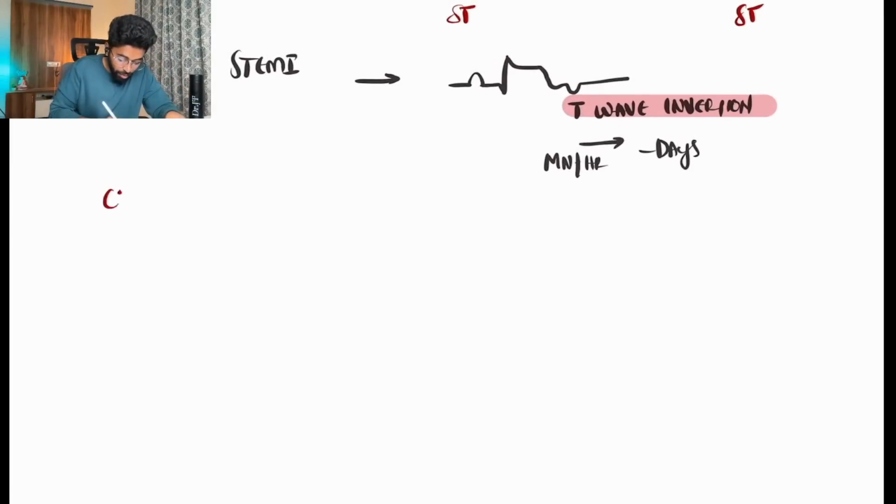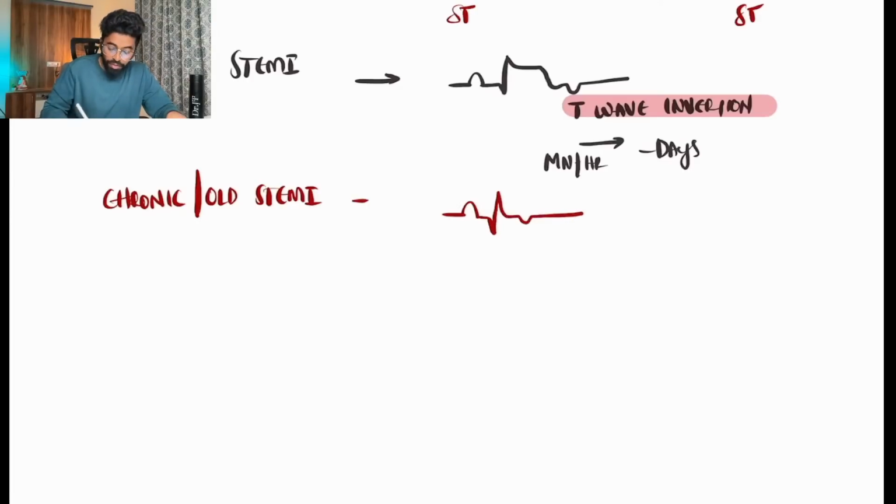So then we have a chronic or an old STEMI. What happens? The patient will be having this. This is how the patient's ECG wave will look, and we can clearly see this is called the Q wave, and this is T inversion.